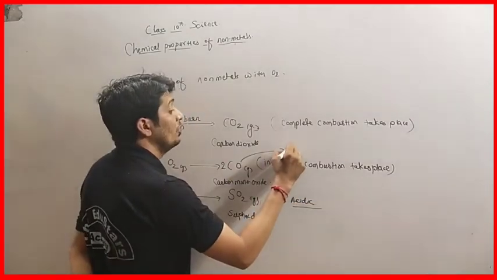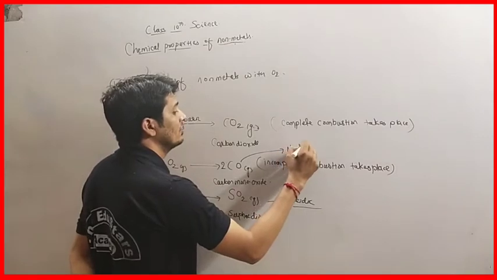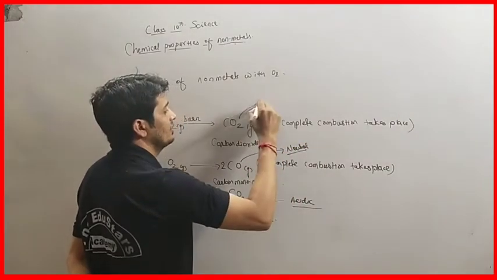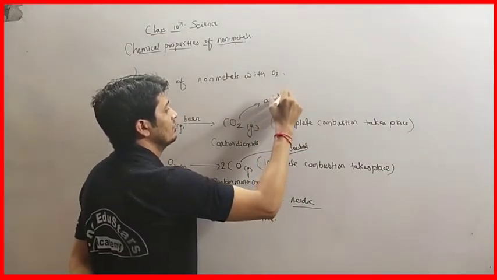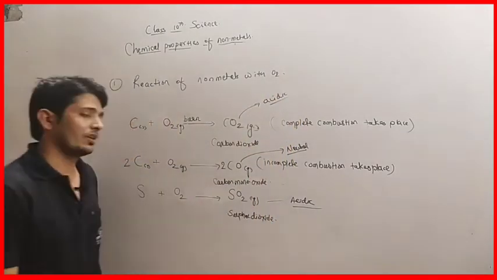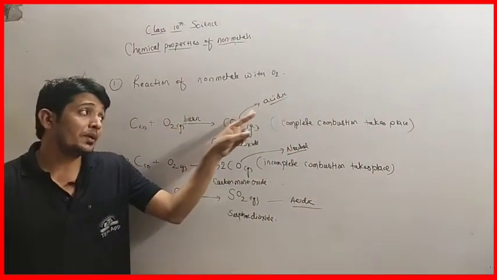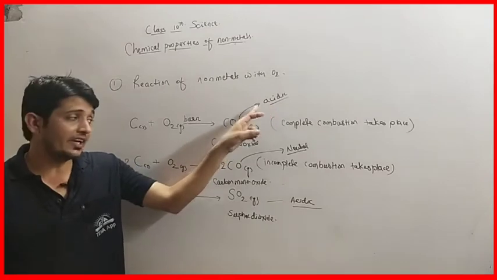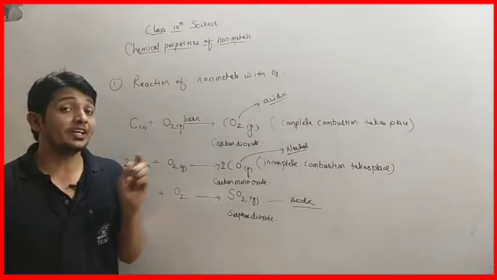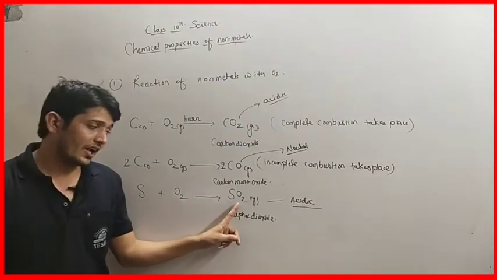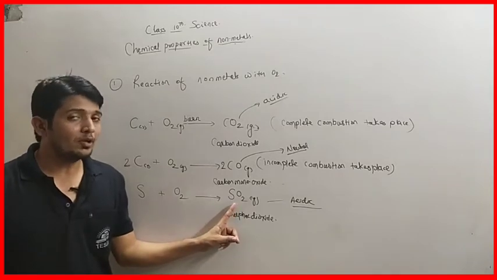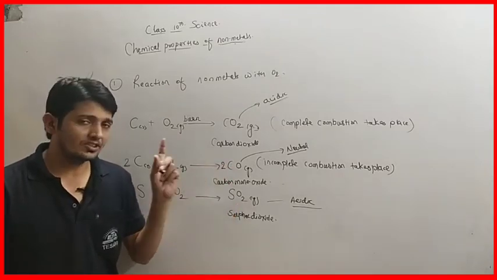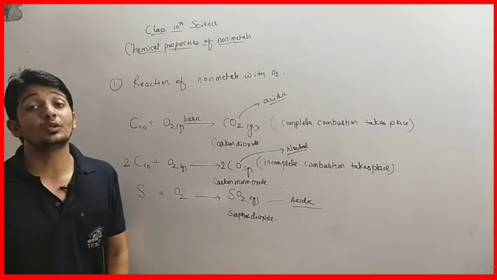Carbon monoxide is neutral in nature, and the others are acidic in nature. That means the pH of carbon dioxide is below 7, and here again the pH is below 7, and the pH value of carbon monoxide is equal to 7.